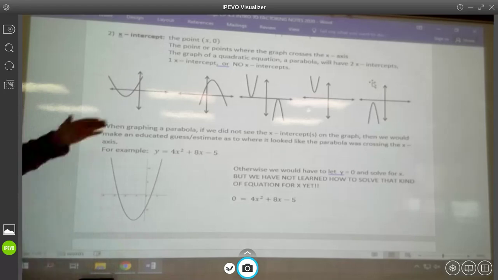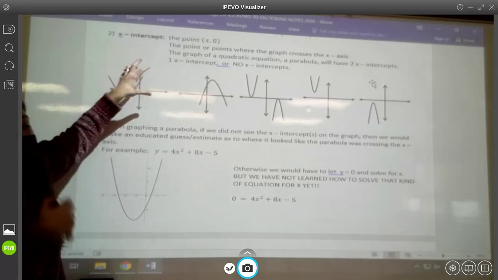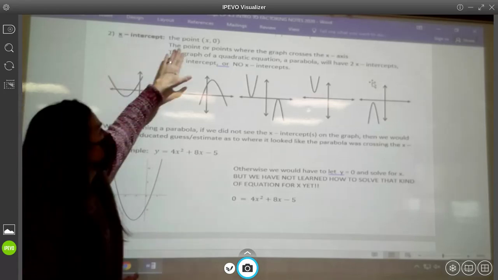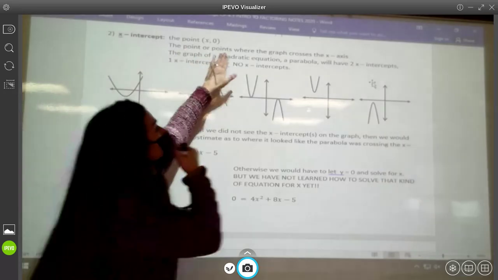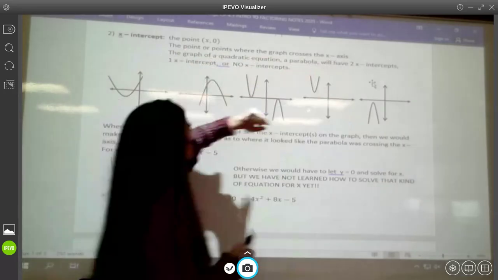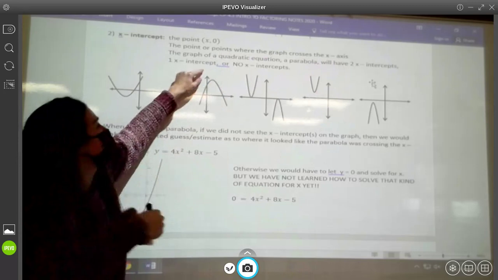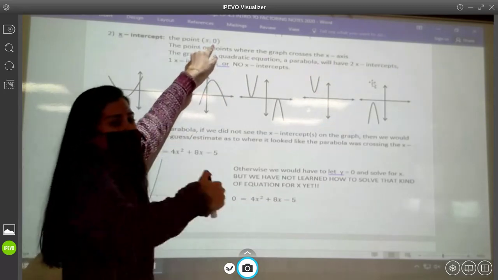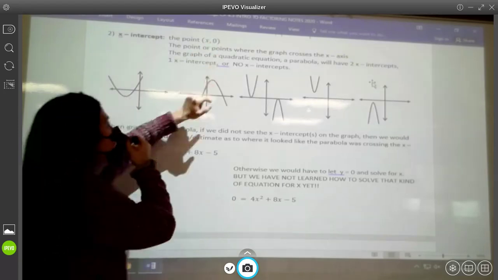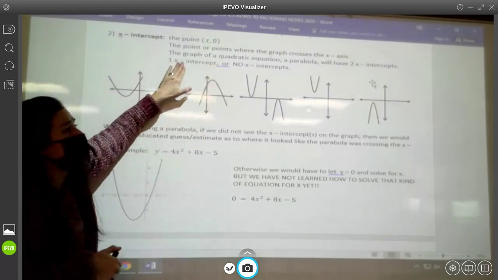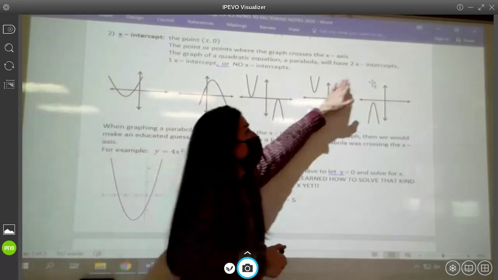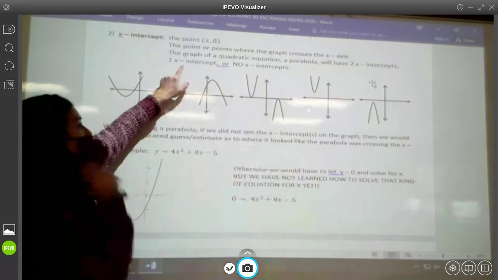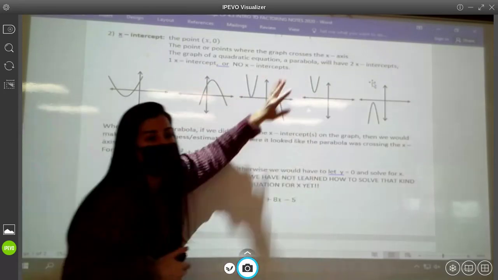Okay. All right, so the x-intercept, right? We would want to find the x-intercepts of our parabola. Those are the point or points where the graph crosses the x-axis. Since you are directly on the x-axis, you're the point (x, 0). Your y-coordinate has to be 0 in order to be an x-intercept. The graph of a quadratic equation, a parabola, will have 2 x-intercepts, 1 x-intercept, or no x-intercepts.